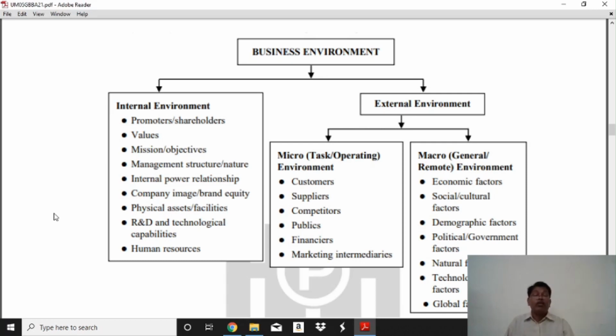On the other hand, technology is not only in hand. This is the more important. And the global factor: we produce goods and services and sell in the local market, but not to get more profit. So we get a higher profit whenever we go to the global level, and global level factors affect our business more. From one country to another country, from one place to another place, different types of factors affect it.